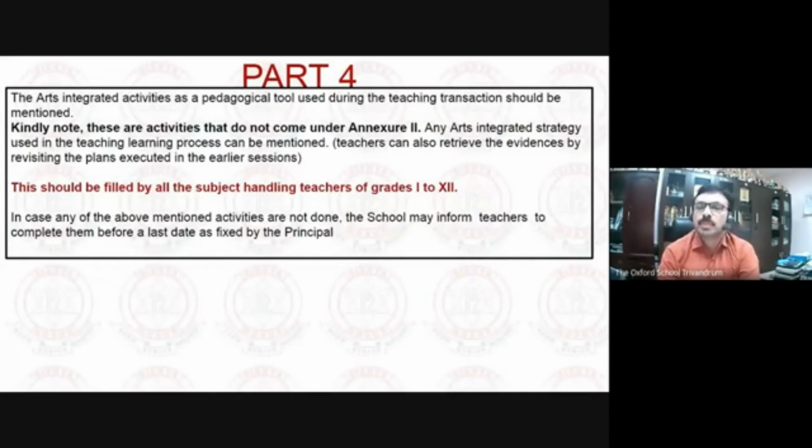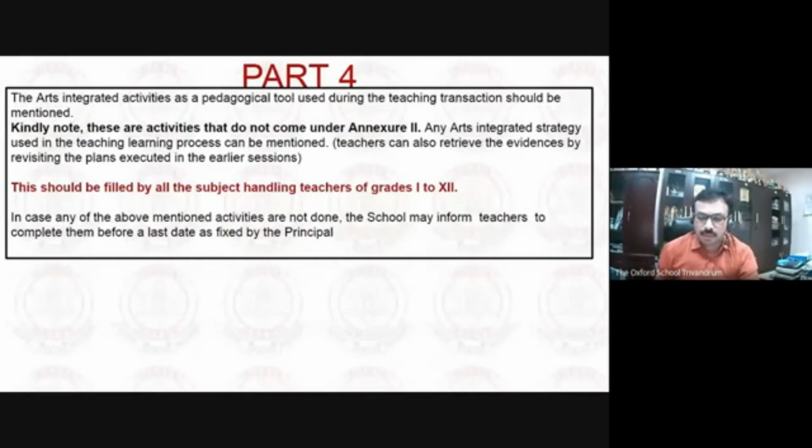Say here is an art integrated activity. As you know, art integrated learning is a pedagogical tool used during the teaching transaction. These activities do not come under Annexure 2. That means Annexure 2 is the part 3 which we were discussing. This is something which you have conducted in your classroom, the activities apart from those activities under Annexure 2. That is, any arts integrated strategy used in the teaching learning process can be mentioned.